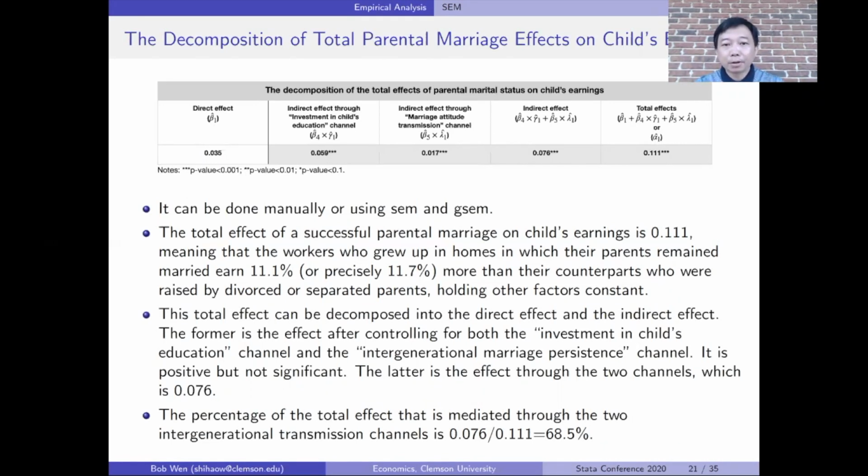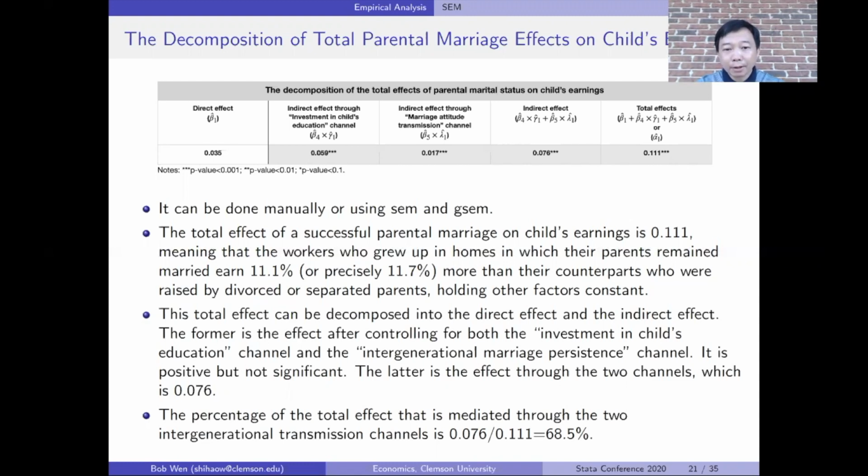The total effect of a successful parental marriage on child's earnings is about 0.111, meaning that the workers who grew up in homes in which their parents remain married earn about 11% more than their counterparts who were raised by divorced or separated parents, holding other parental and child's factors constant.